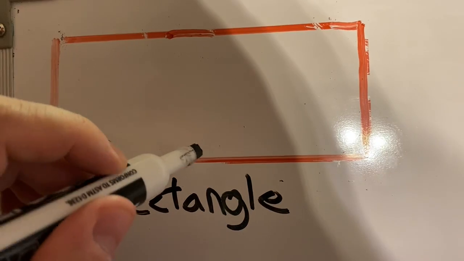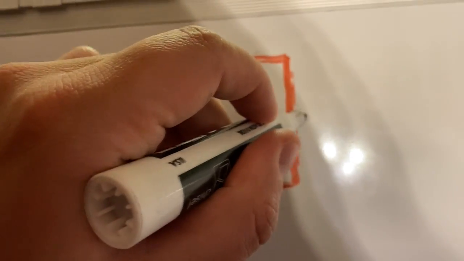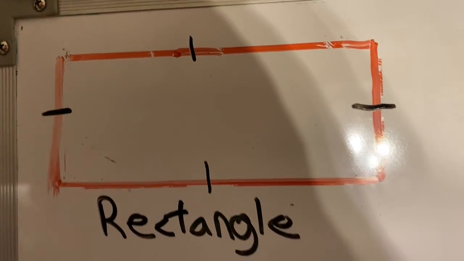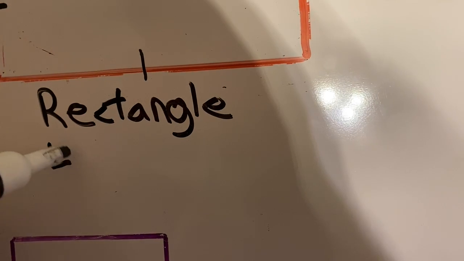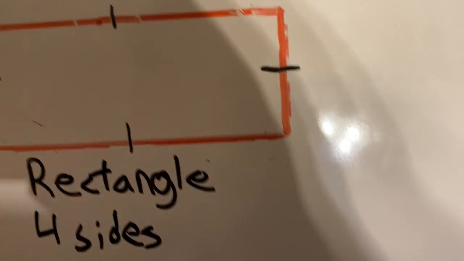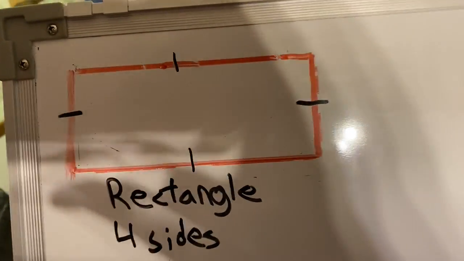Let's count them up together. I'm going to draw a line through them as we count them. Count with me. 1, 2, 3, 4. So that's got 4 sides. Every rectangle has 4 sides. Doesn't matter what color it is, doesn't matter how big it is. If it's a rectangle, it's got 4 sides.